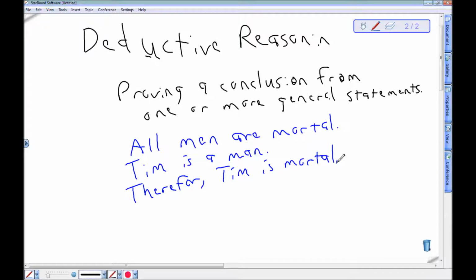You can kind of see that this conclusion to this argument follows as long as these are true, right? If all men are mortal and Tim is a man, then it's got to be that Tim is mortal. That word must have an E at the end of it. I think that's what my problem is. Okay. All men are mortal. Tim is a man. Therefore, Tim is mortal. There's an example of deductive reasoning, going from some general statements to a specific conclusion.